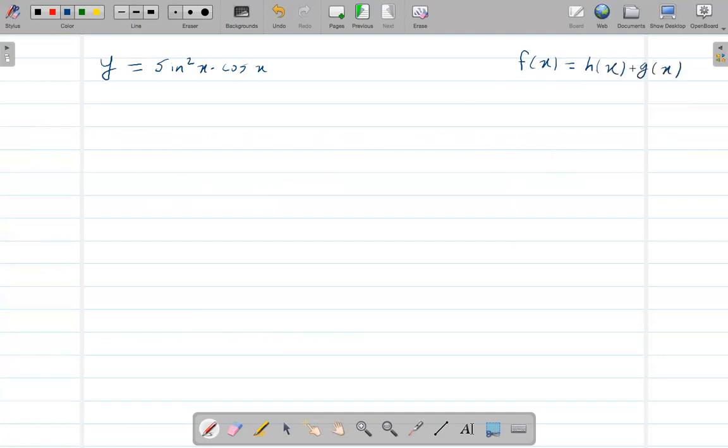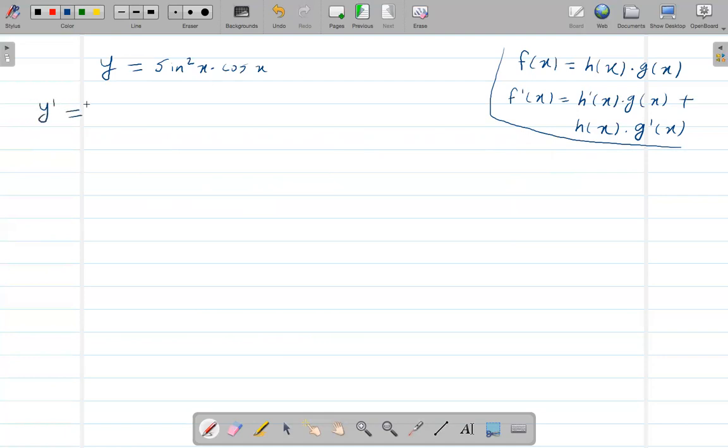When we have two functions multiplied to each other, to find the derivative, take the derivative of just one function times the other function, plus, now this function will be the same, and take the derivative of the other function. I also explained this in the last video. So we have two functions, right?